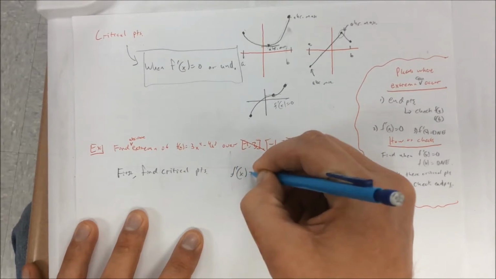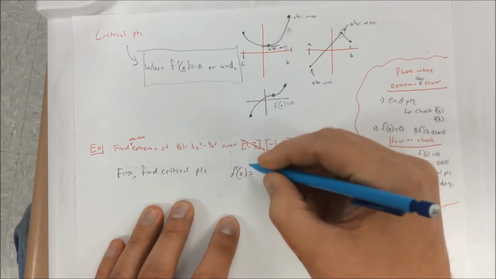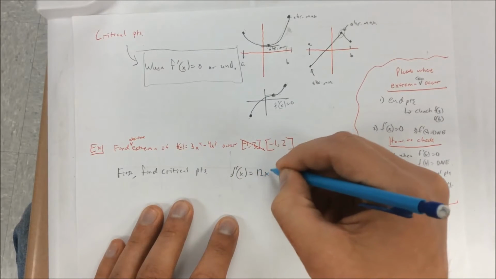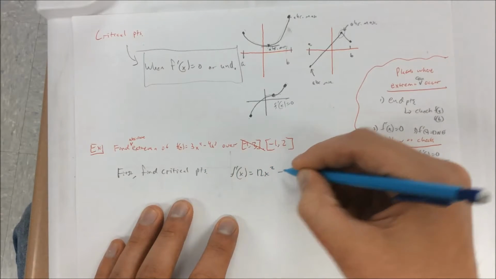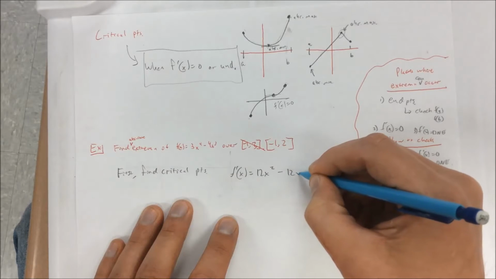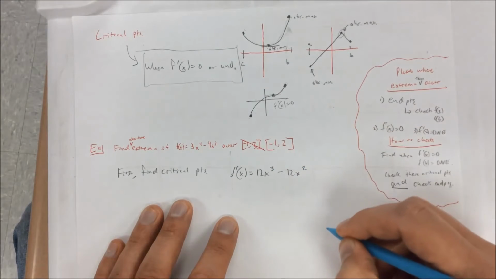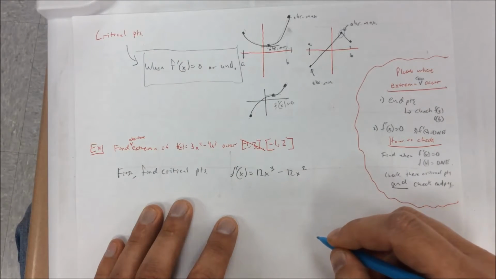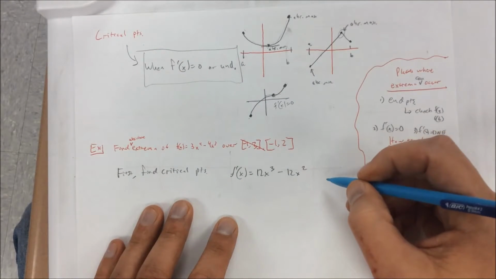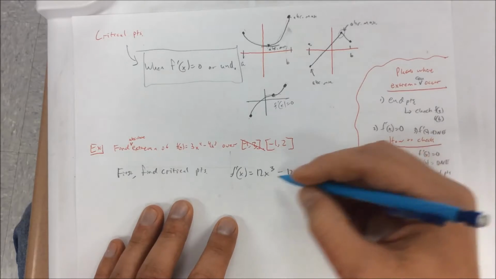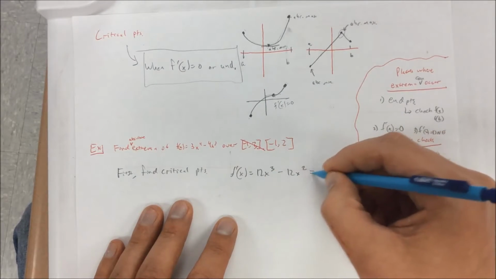F prime of x, the derivative of this, is going to be 12x cubed minus 12x squared. So I got to find when this is equal to 0 or undefined. It's never undefined, so we just got to find when it equals 0.